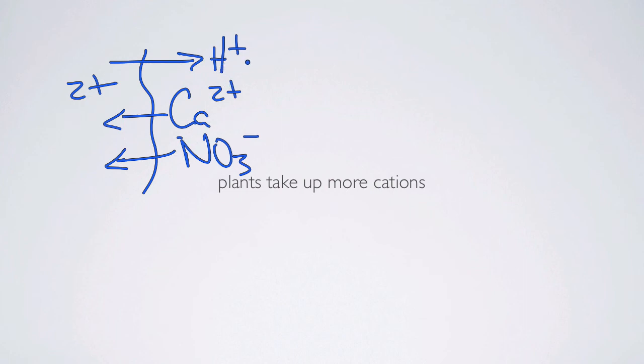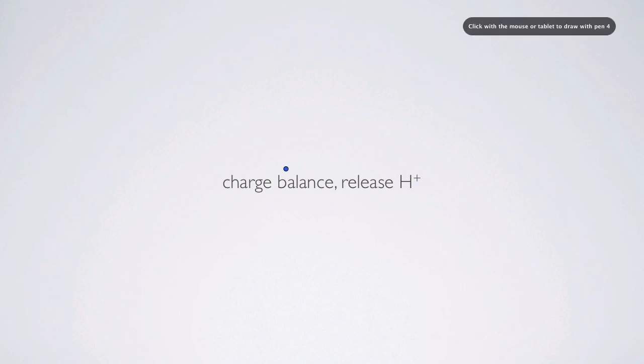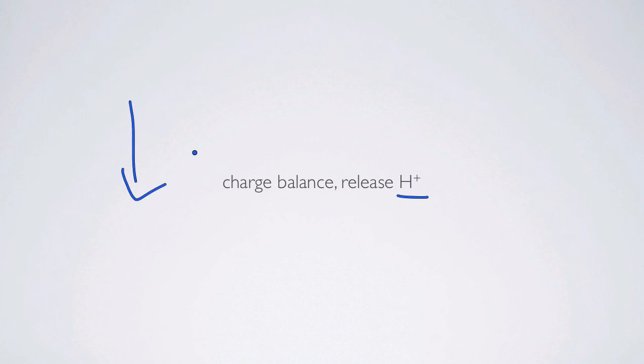The secretion or the loss of protons from the system acidifies the soils. So in order to maintain that charge balance, it's going to release H+, and that's going to drive down pH. So one of the factors that occurs when plants are taking up large amounts of cations is that it really can acidify the soil. That's going to change the properties of the soil, for example, and we know that different nutrients are available differentially at different pH levels. All that acid has other effects and can get into the water downstream and have an acidifying effect on downstream ecosystems.